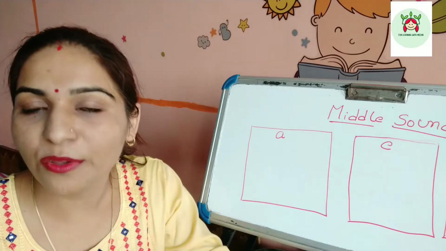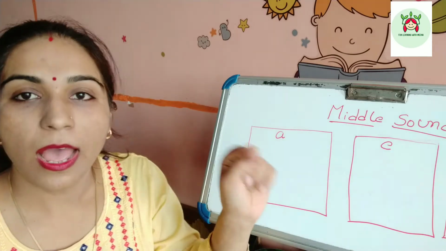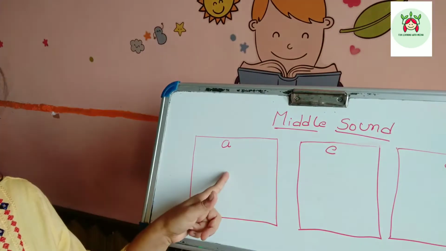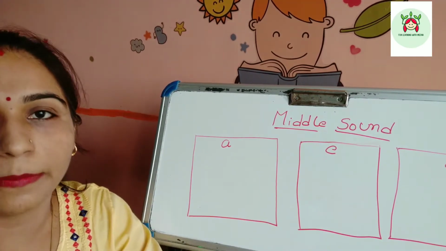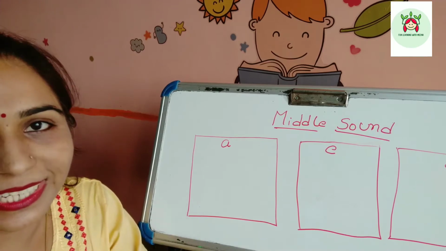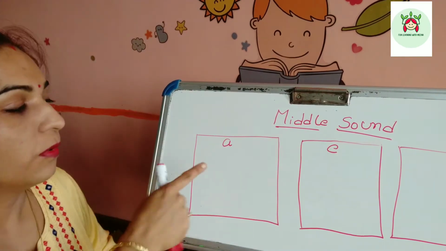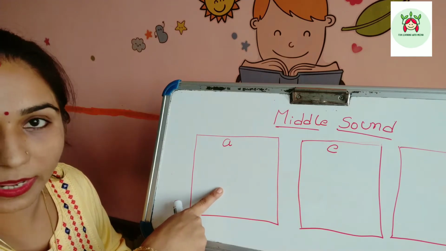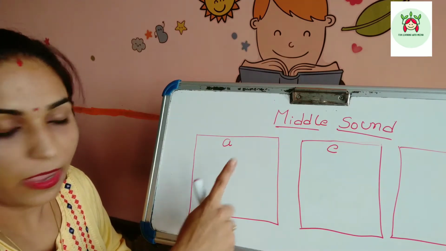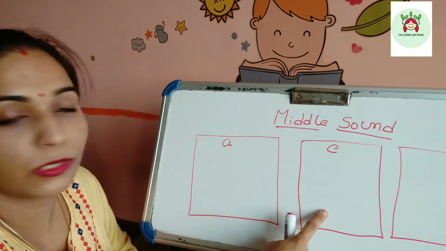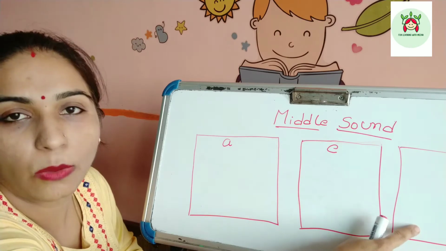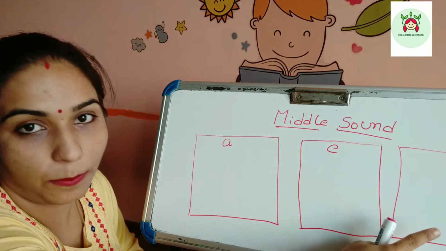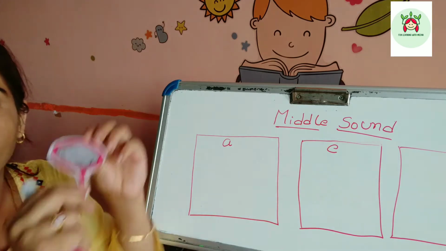So now we will do an activity. Now kids, we are going to do an activity related to the middle sound. I made 3 boxes, a box for A, E and O. I will show you the pictures and you will tell me the middle sound of those pictures. The first box will have the pictures of sound A, the second box will have the pictures of sound E, and the third box will have the pictures of sound O.